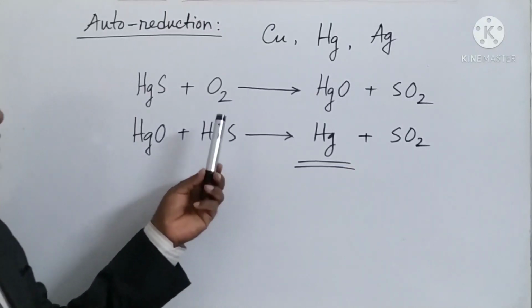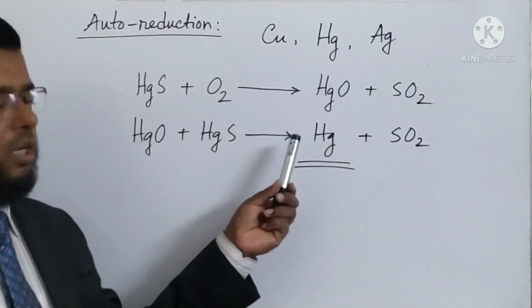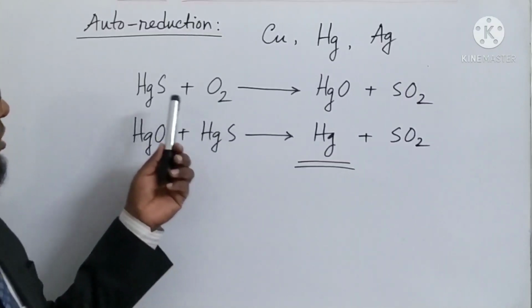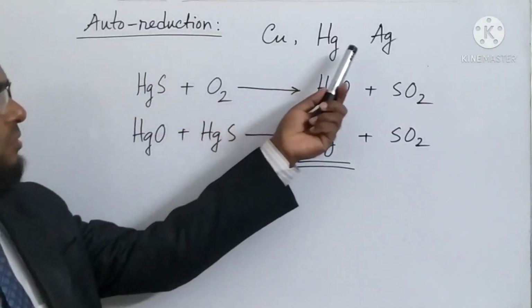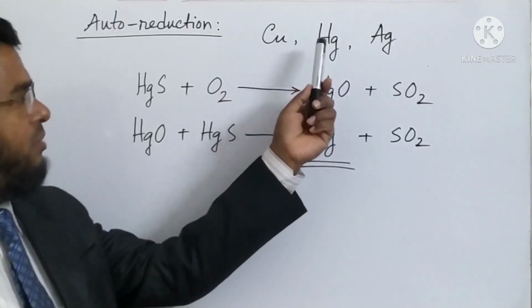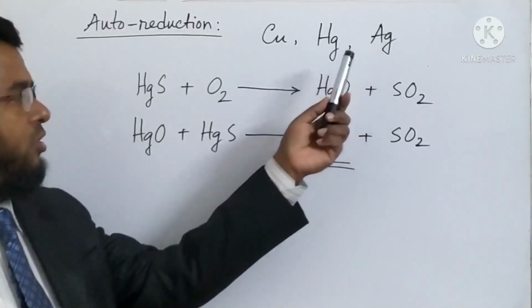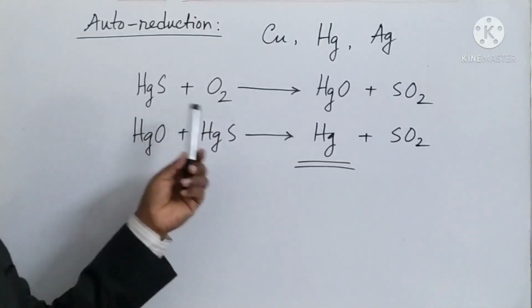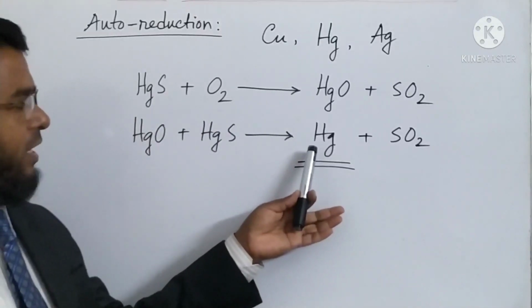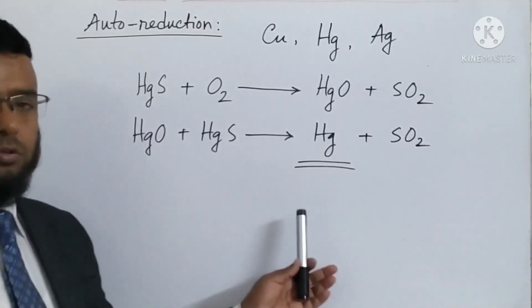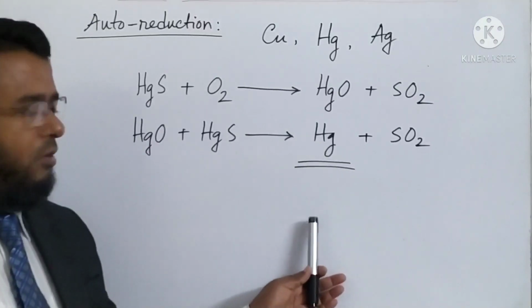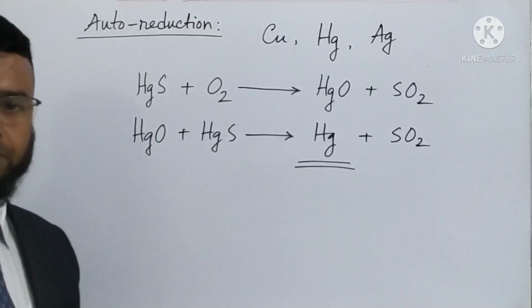So here no reductant conducts the reduction reaction, only heating. This is called auto reduction. These are the lower part of the reactivity series, copper, mercury and silver. So from cinnabar we are getting mercury, and from chalcocite we get copper, like this way.